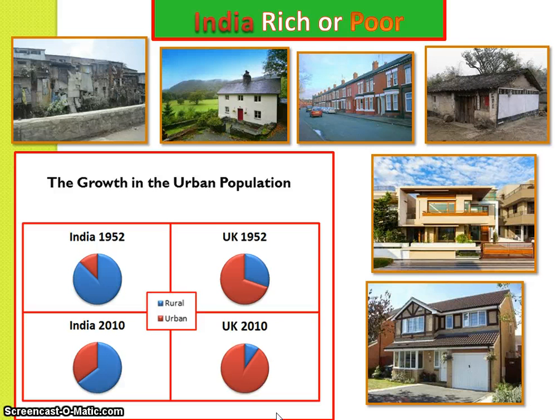Okay, now more graphs. These pie charts show if people live in the countryside or in the towns and cities, and how that's changed in the last 60 years. Where do most people live in India? The countryside or cities? Are people moving into the city or are they leaving the city? What about the UK? Is it similar or is it different? In which country do most people live in the city, India or the UK?